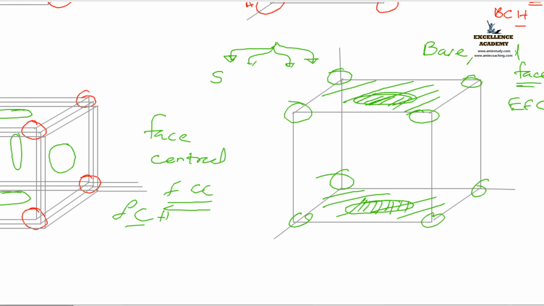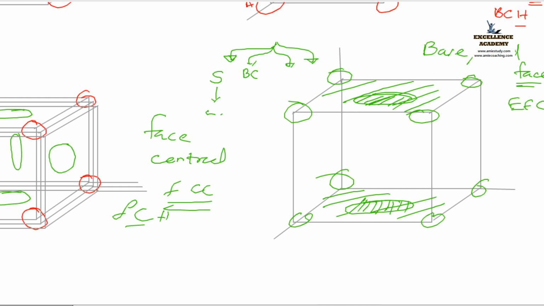No. Top and bottom. Okay, Pradeep. We usually call the end faces as top and bottom. Symbol is only for the corner. Next is what? BC. What is that? Body centered. Where the body diagonal carries one atom.